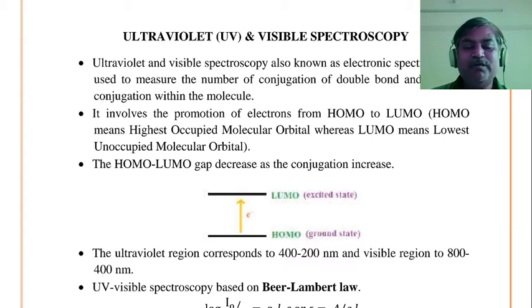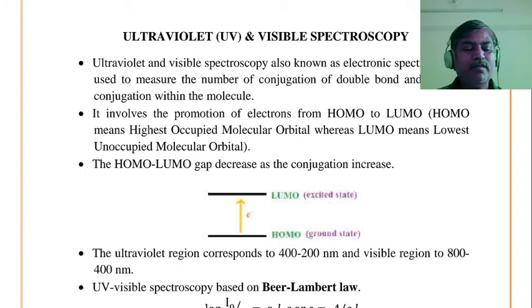And how much energy is absorbed decides the presence of a conjugated system in this particular double bonded system. And hence, according to UV spectroscopy, we can measure the number of conjugated systems. The gap between HOMO-LUMO decreases as the conjugation goes on increasing.